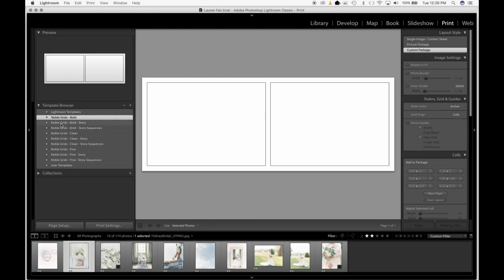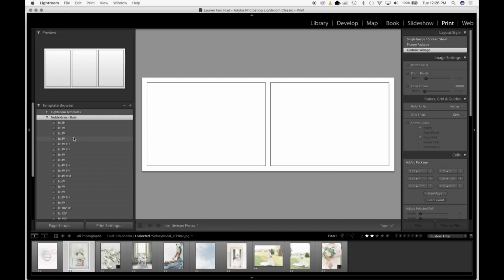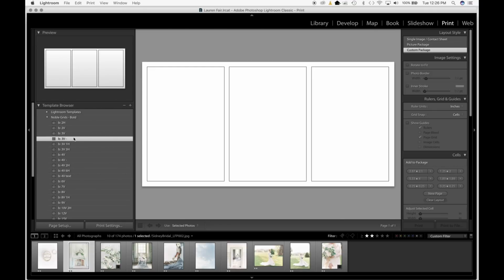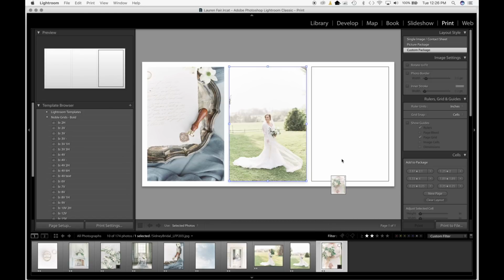So I'm going to go ahead and get started and show you guys how to use one of the bold templates. If you're wanting to just get a quick overview of all the ones in the pack, you can just scroll over real quick. I'm just going to click on one here and show you how simple and easy it is to use to just drag and drop your photos in. So first things first, we'll just take a photo, drop it in. I'm going to bring in another photo here and then another one here.